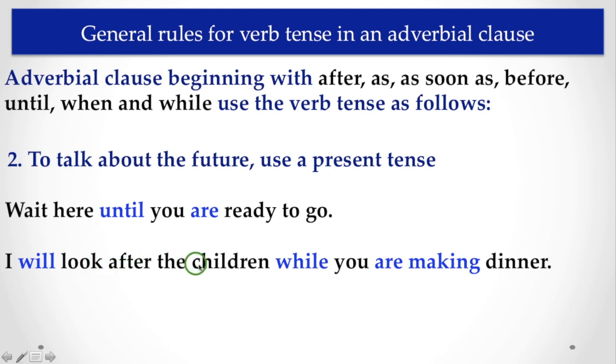I will look after the children while you are making dinner. Here you find the main clause is in future tense, I will, but in the subordinate clause, which is introduced by the subordinator while, the tense is present continuous. So if it is future, you have to use the present tense: present continuous, simple present, etc.